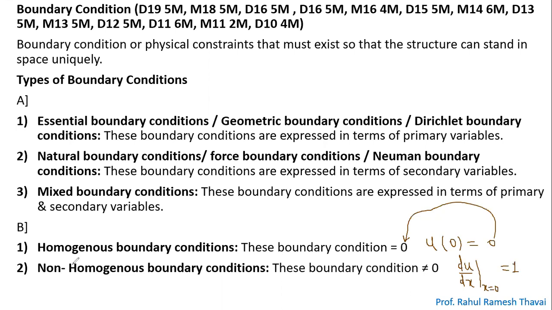That's why such boundary conditions are non-homogeneous. It is not equal to 0, it is equal to 1. That's why it is a non-homogeneous boundary condition.